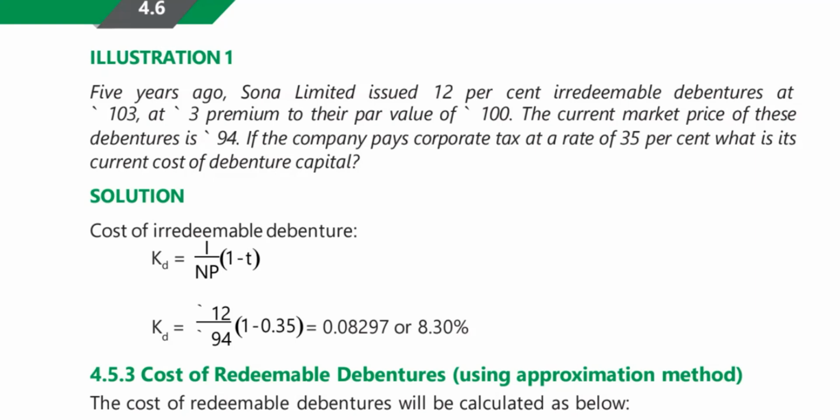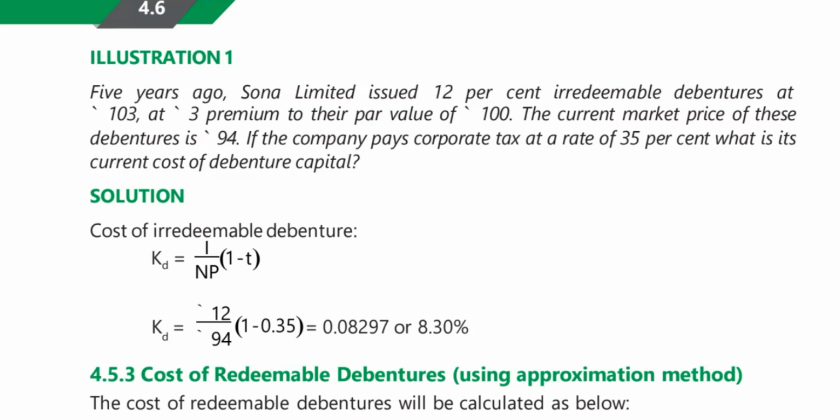The face value is 100 and you are issuing to the debenture holders at the same value, that is called par. If 100 is the face value and you are issuing at 103 rupees, the extra 3 rupees is called premium. And if 100 is the face value and you are issuing at 97 rupees or 95 rupees, less than the face value, that is called discount.